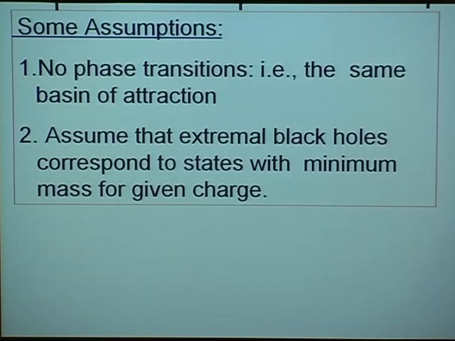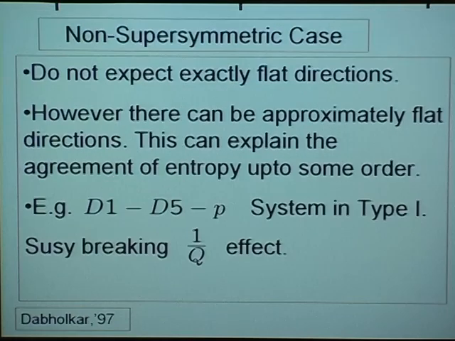But this is roughly how an exactly flat direction could explain the entropy in the supersymmetric case. Now, in the non-supersymmetric case, of course, we don't expect exactly flat directions. However, there can be approximate flat directions. For example, there can be a direction which is flat to all orders in the string coupling and leading order in 1 over N. Such an example arises in type I theory, where you break the supersymmetry of the black hole because of orientifolding.